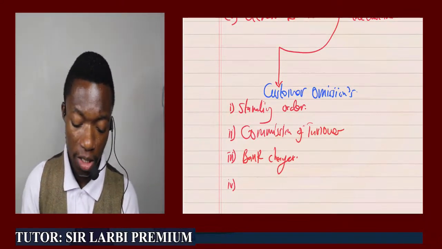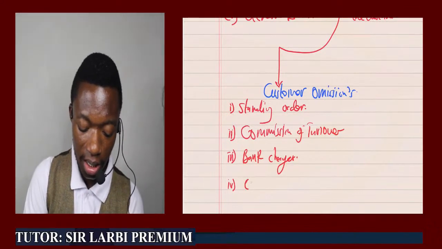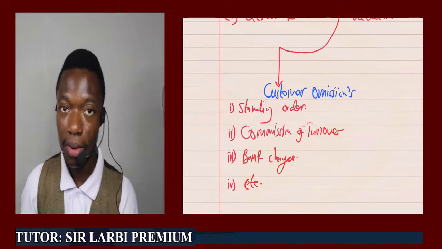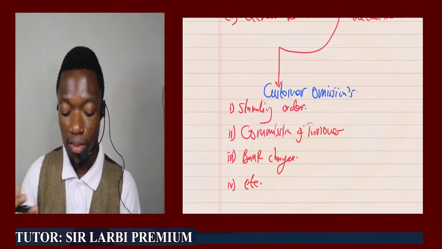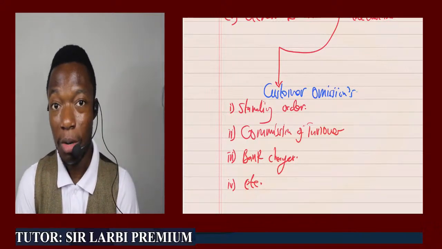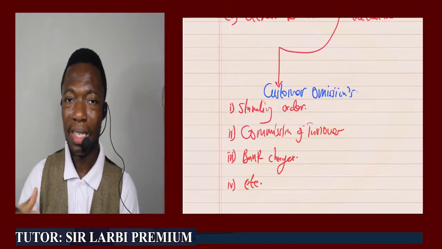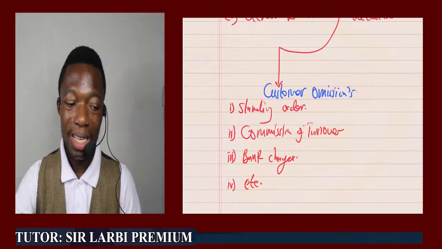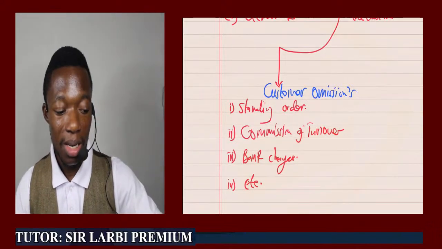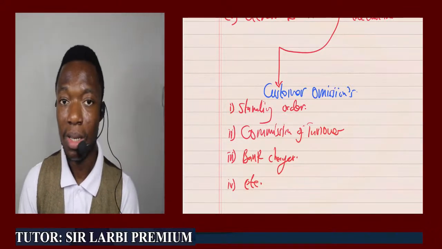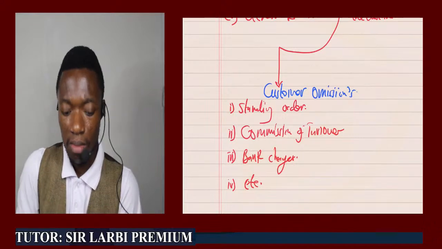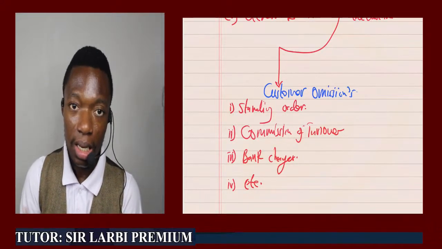Standing order, commission on turnover, bank charges, etc. We have a lot of errors that the customer will be unable to record. So the customer is unable to record because as at the time the customer was preparing his balances in the cash book, the bank statement was not available. So he can't make these entries in his cash book.